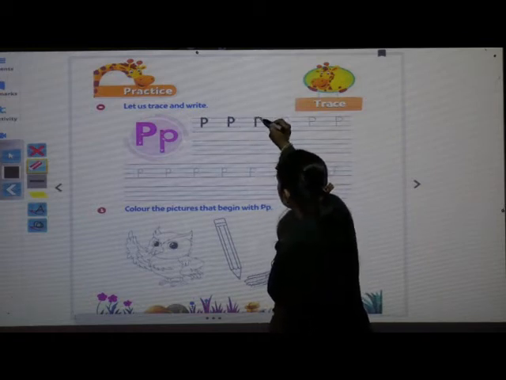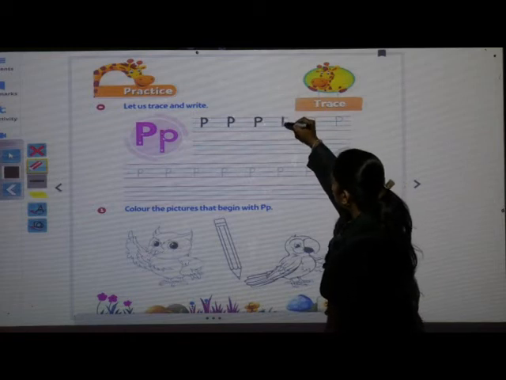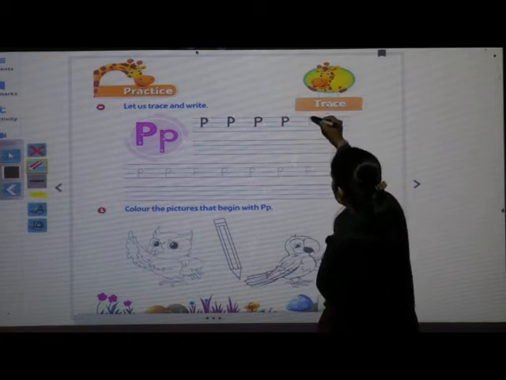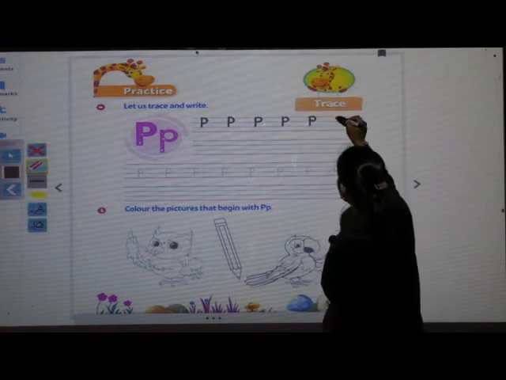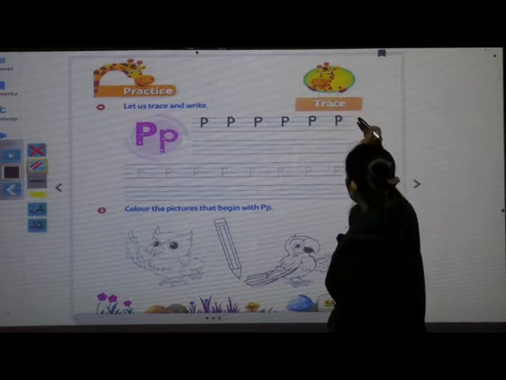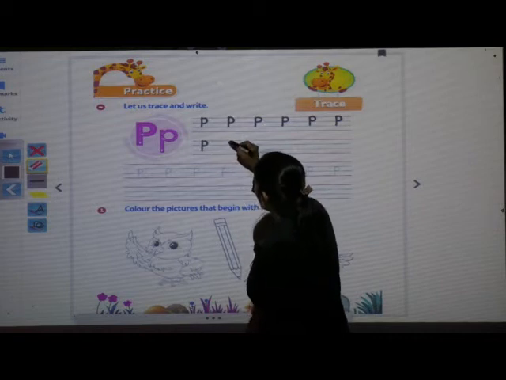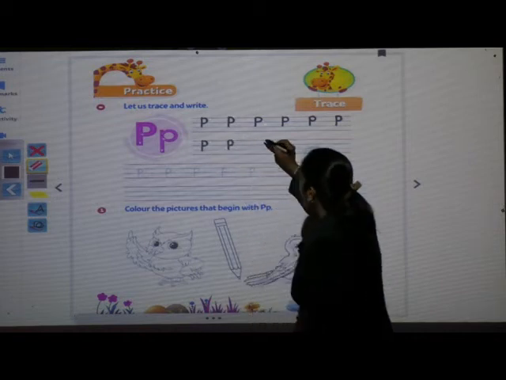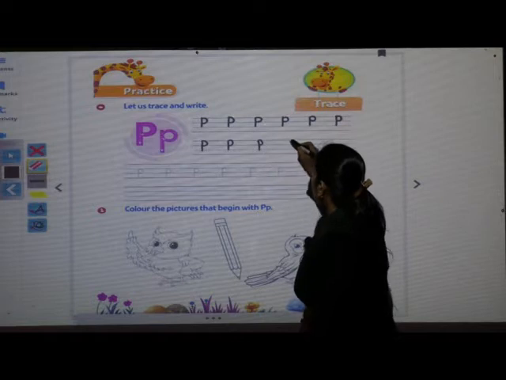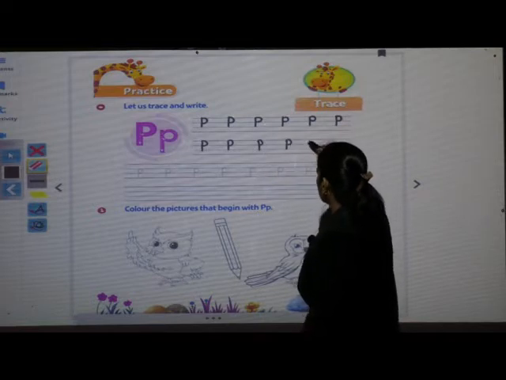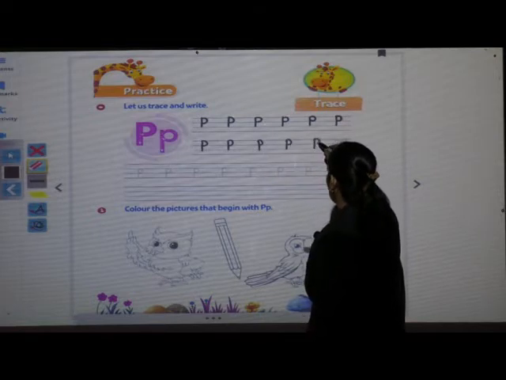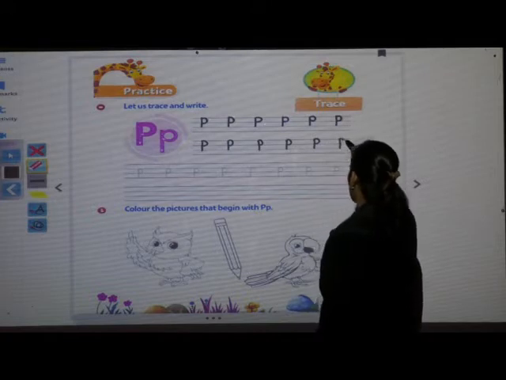Write fast. Capital letter P. What is the phonic sound of letter P? Yes, very good children. It's pa. Pa, parrot. Pa, pen. Pa, panda. Okay.